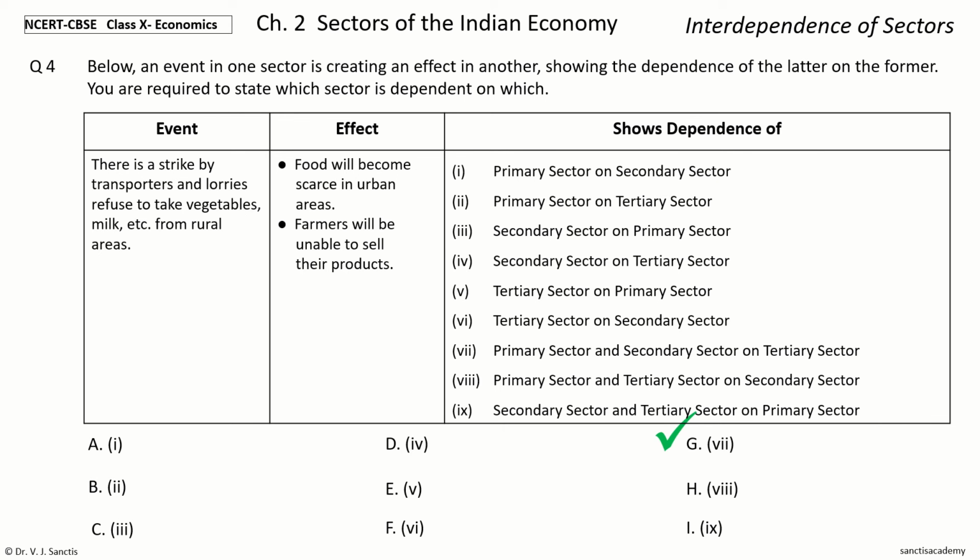And the effect, food will become scarce in urban areas, that is affecting the secondary sector, and farmers will be unable to sell their products, that will be in the primary sector. So the answer is option 7, primary sector and secondary sector dependent on tertiary sector.